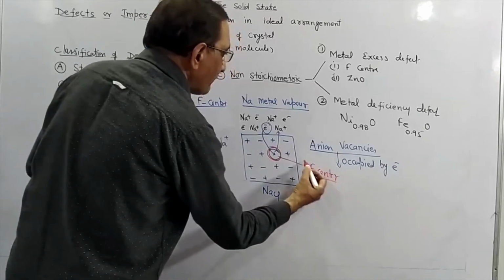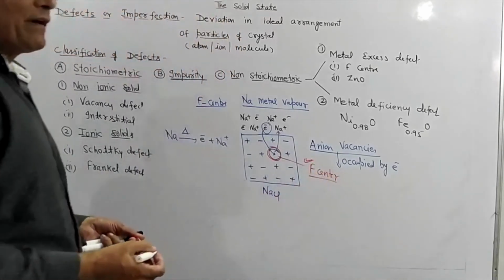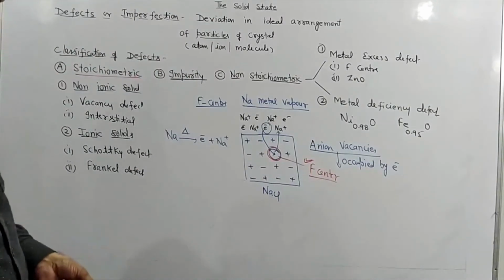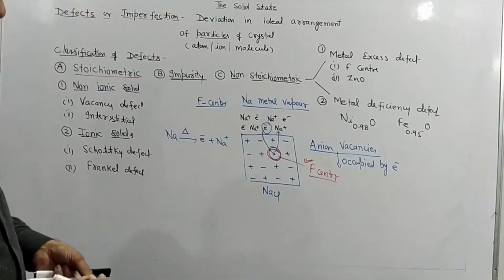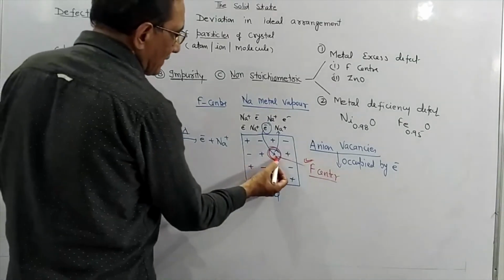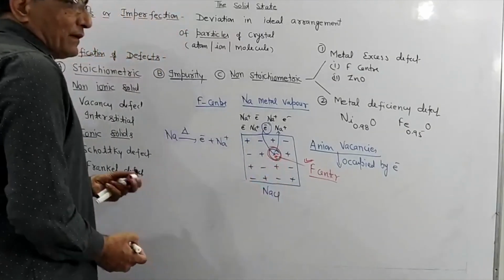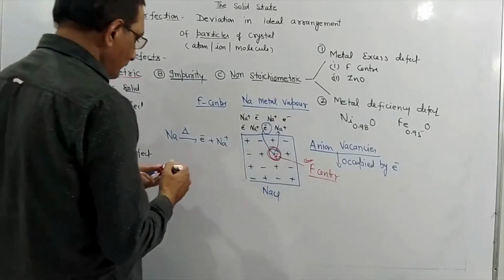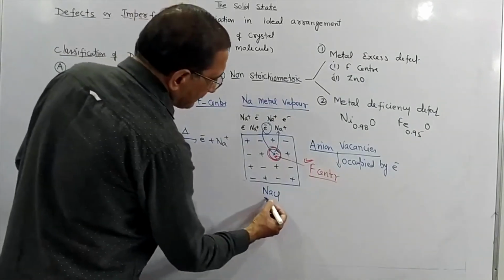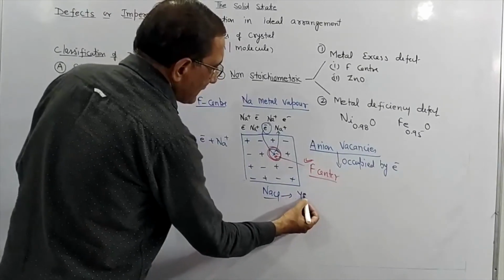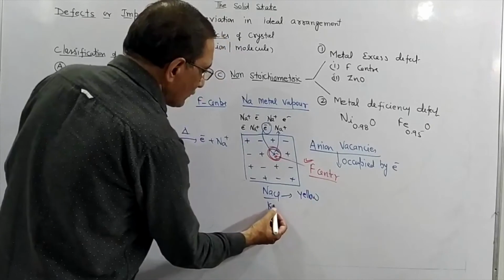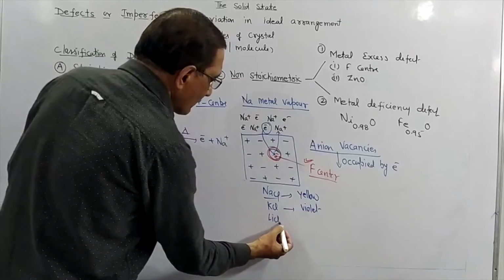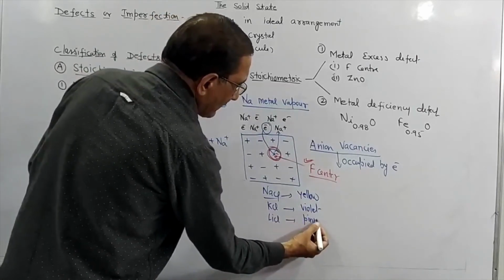Students, this F is taken from the German language. F means Farbenzentrum, which means color center. Why do we call it color center? Because of the electrons present in the anion vacancy, these crystals will be colored. NaCl is white in color, but due to this defect, it turns yellow. Similarly, KCl is also white, but due to this defect, it turns violet. LiCl is also white, but due to this defect, it turns pink.